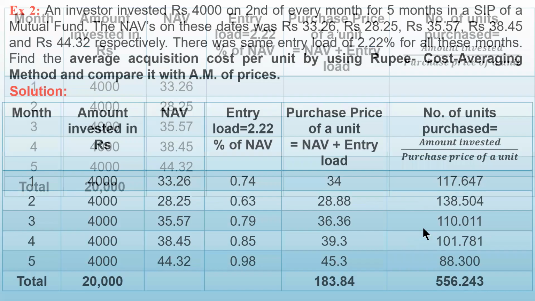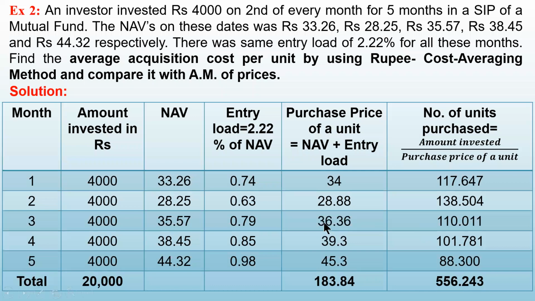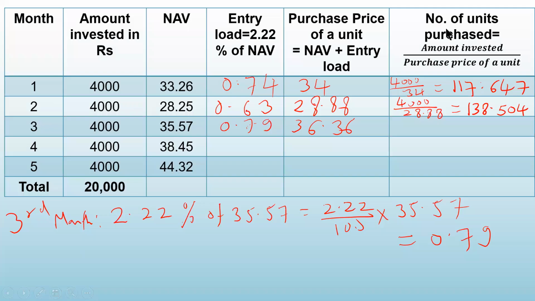Just check. Okay, 36.36. See here. Now we can find out the number of units purchased. The number of units purchased is the amount invested divided by the purchase price, that is 36.36. Calculate how much we get. So 4,000 divided by 36.36.